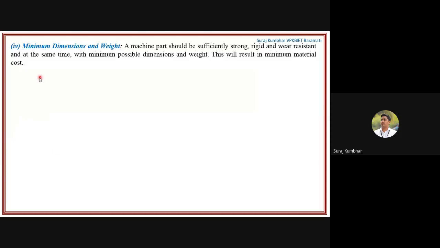Then your machine should have minimum dimensions and weight. Okay, it should be sufficiently strong, rigid and wear resistant at the same time, with minimum possible dimensions and weight. It should not be like the weight is too high and the dimensions are also large.